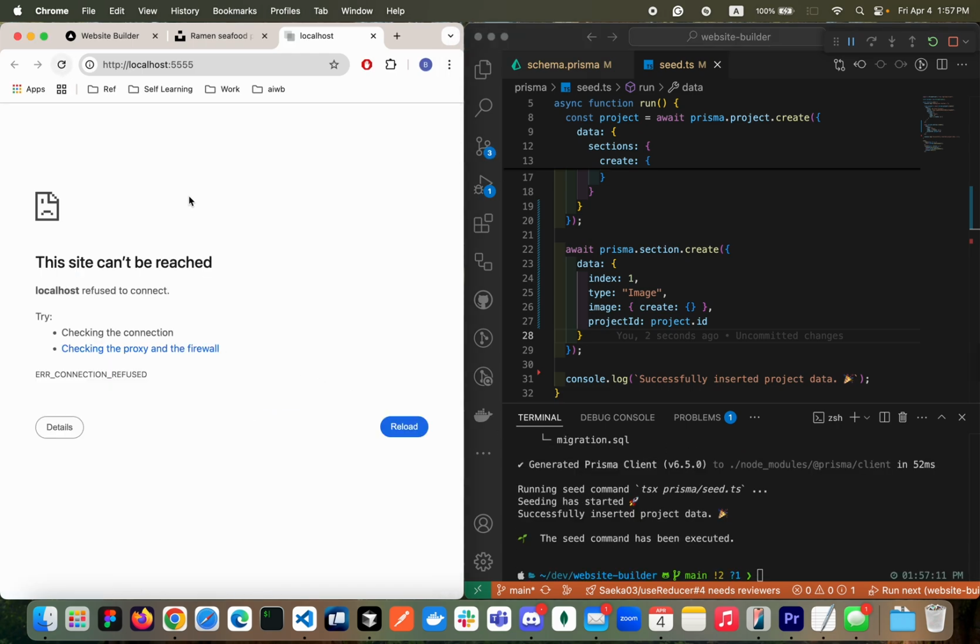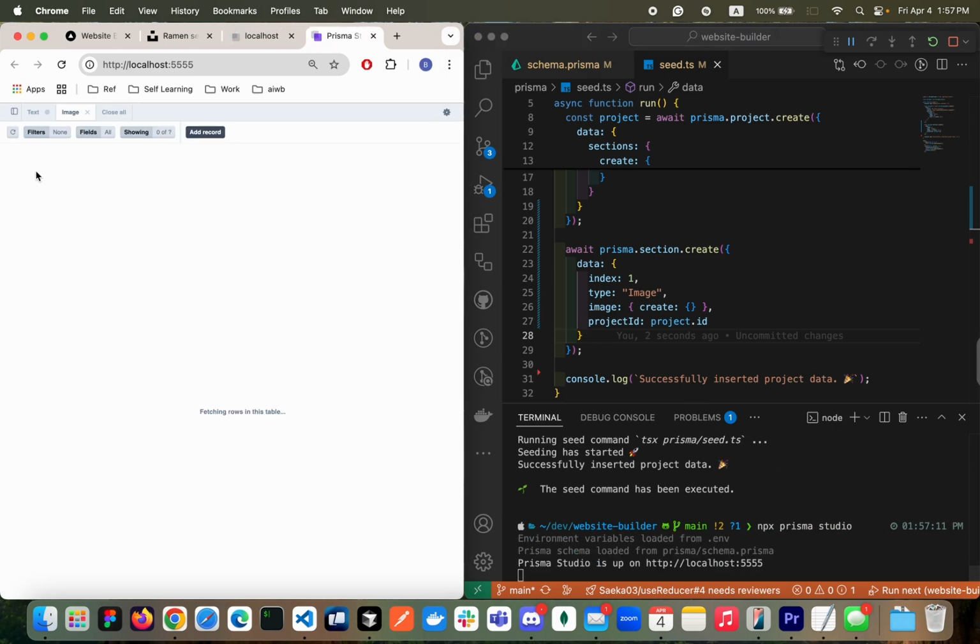Reset, and then refresh. Oh, come on. I think I will shut down the studio. Let's go back. Studio. Come on. Yeah, as you can see, my record is generated in the image model, right?